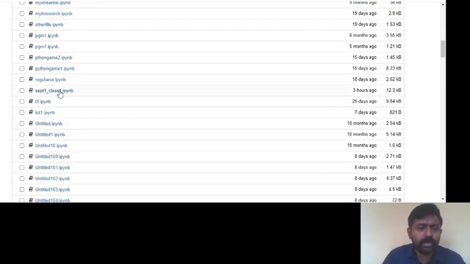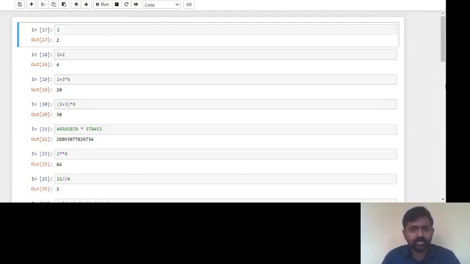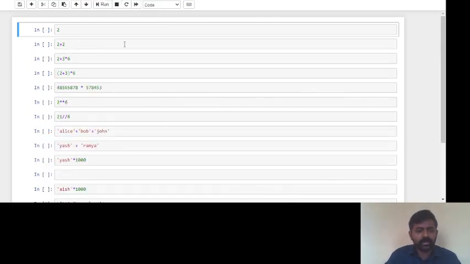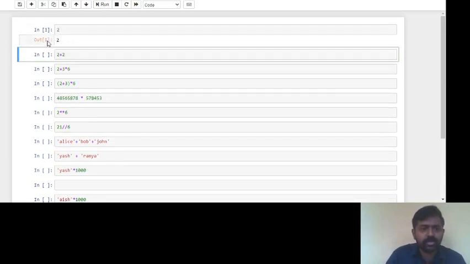Okay, I have typed the textbook contents in this notebook. Already I did it. I'll try to execute them. I have executed them; I'll just clear the outputs. If you want to clear the content, you need to click on cell, all output, and clear. You can see that I have typed all the programs that have been given in the textbook. In the first one, I have directly entered an operand, 2. After that you can use the run command, and when I run that, you see the output.